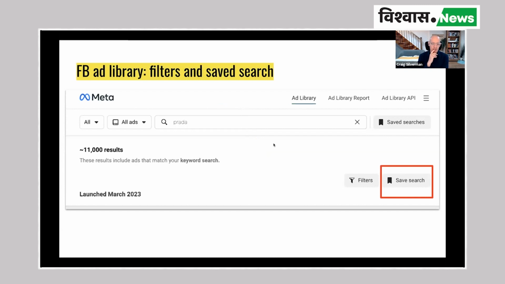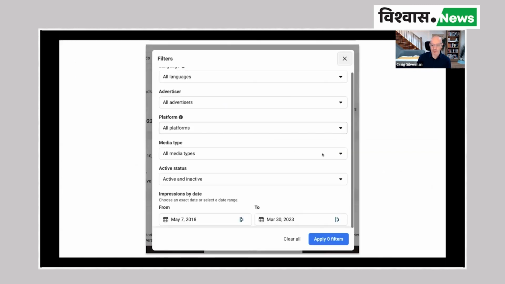And I just want to make sure, again, you maybe have already seen this, but you have the ability to save your searches that you conduct and to come back to them. And also the Facebook ad library does have a bunch of filters. If you weren't aware of these being an option for you, it's a great way to zero in and filter your searches a bit more. So just make sure you're aware of that.